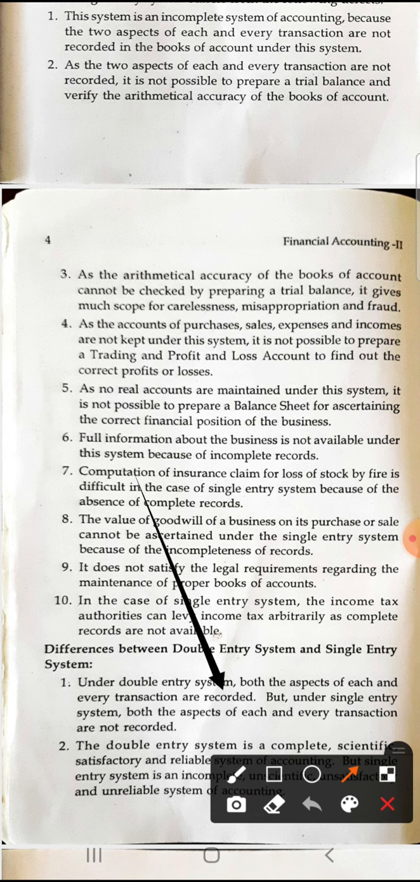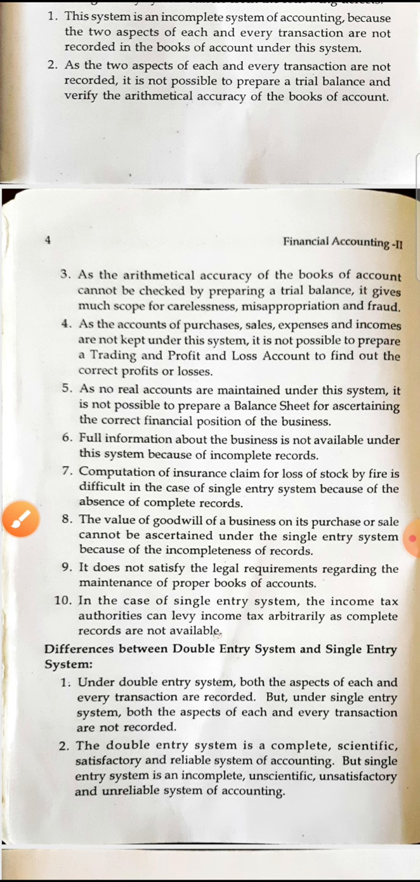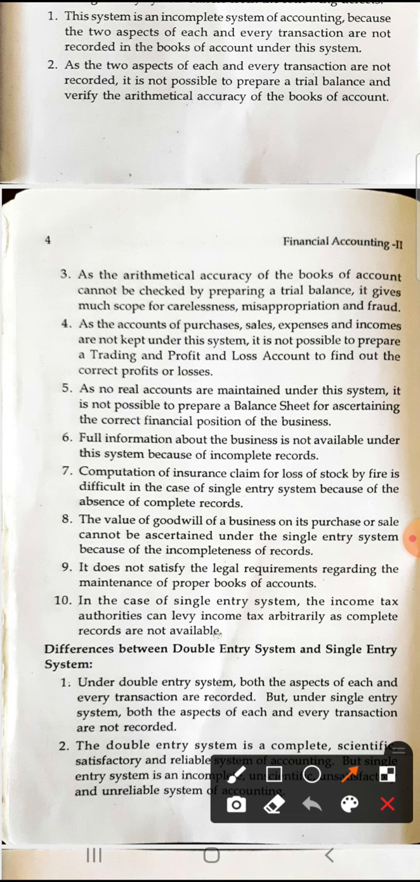Next we will go for the difference between double entry system and single entry system. Let us see the difference between these two. Under double entry system, both the aspects of each and every transaction are recorded, but under single entry system, only one aspect is recorded. Second point, the double entry system is a complete, scientific, satisfactory, reliable system of accounting, but single entry system is an incomplete system of recording.